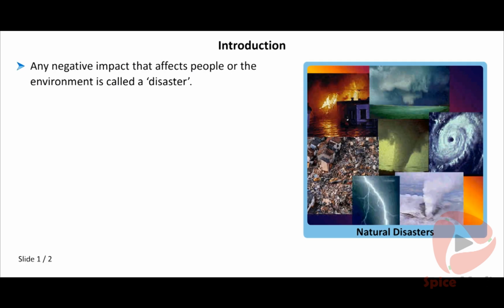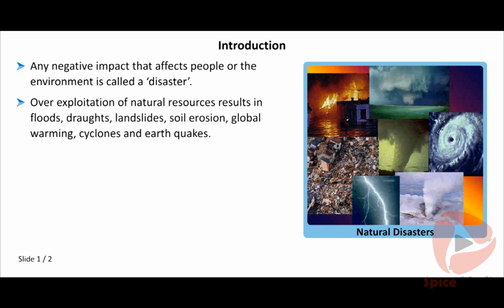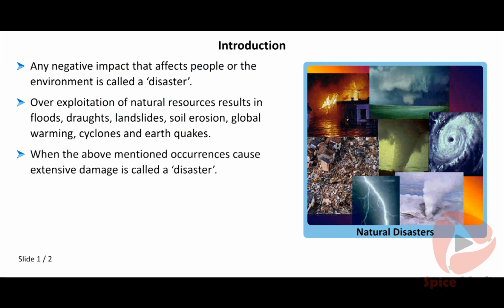Any negative impact that affects people or the environment is called a disaster. Overexploitation of natural resources results in floods, droughts, landslides, soil erosion, global warming, cyclones, and earthquakes. When the above-mentioned occurrences cause extensive damage, it's called a disaster. To avoid these disasters, it is necessary to use our natural resources carefully.